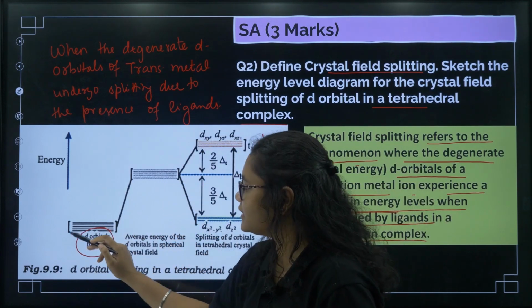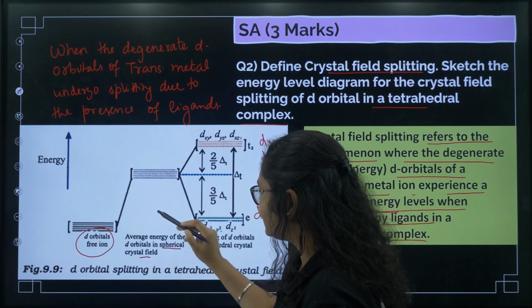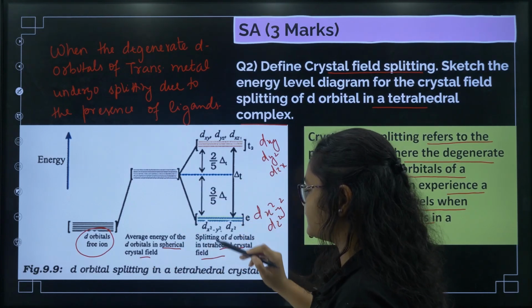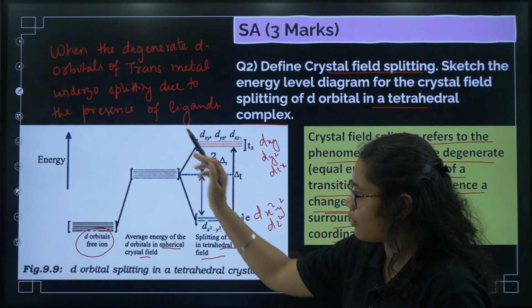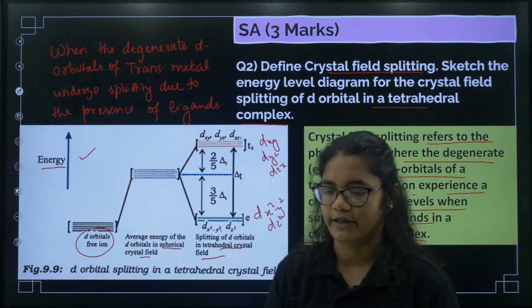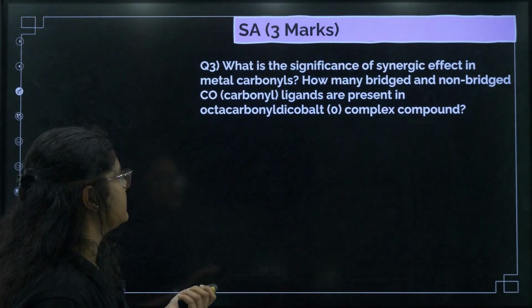So first is when there is d orbitals. Now in the spherical crystal field the energy increases, in tetrahedral crystal field it splits in this way, okay. So please remember, you need to draw this particular diagram, all the leveling should be there, this one energy, this one also, do not forget, okay. Very easy question. If you draw this diagram you will get easily 3 marks.